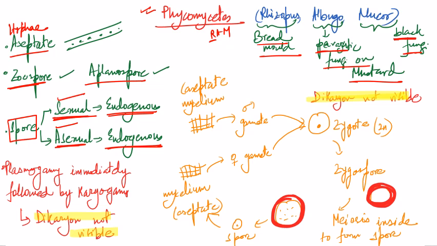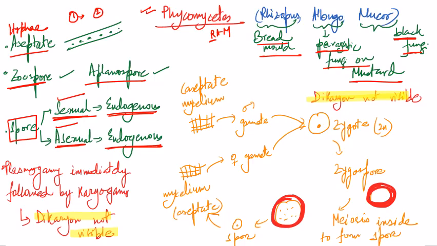The most important point that we should remember under this Phycomycetes phylum is the three steps of sexual reproduction that we studied in the last slide. The first was plasmogamy, and the product of plasmogamy was dikaryon.